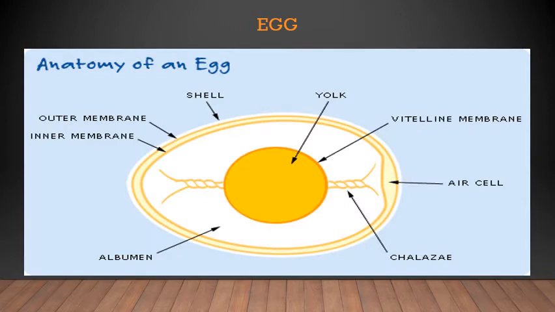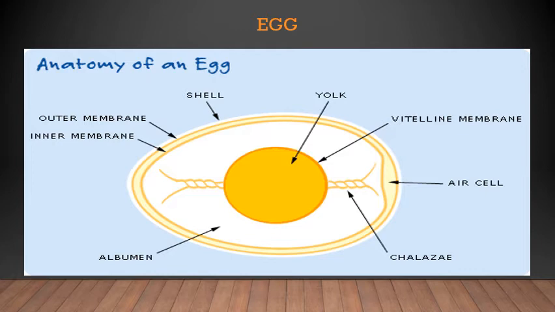Now, first we are going to see what are the different layers in an egg. An egg is a vessel in which there is a baby of the bird. It remains there till the time it grows enough to live on its own, when it breaks the shell and comes out. Now, you must understand the different layers of an egg.